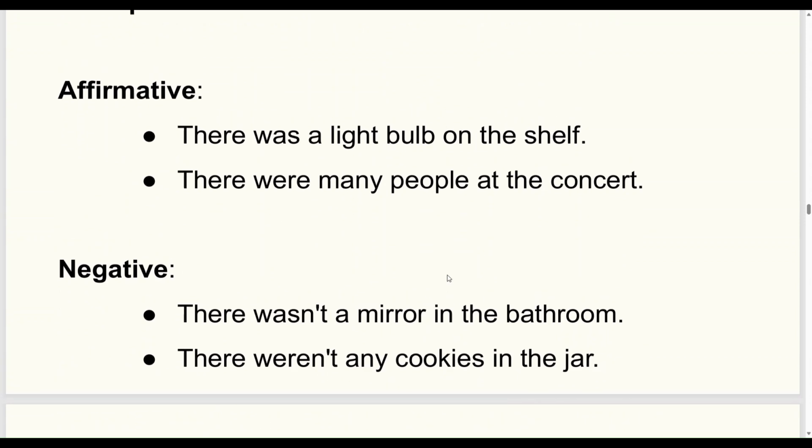Some more examples. There was a light bulb on the shelf. There were many people at the concert. There wasn't a mirror in the bathroom. There weren't any cookies in the jar.